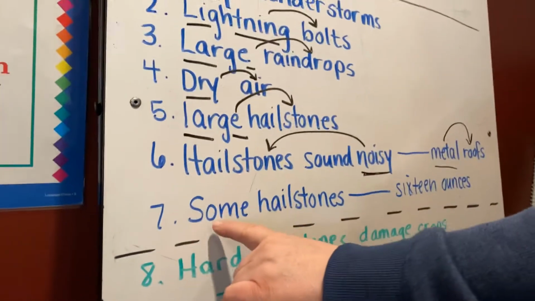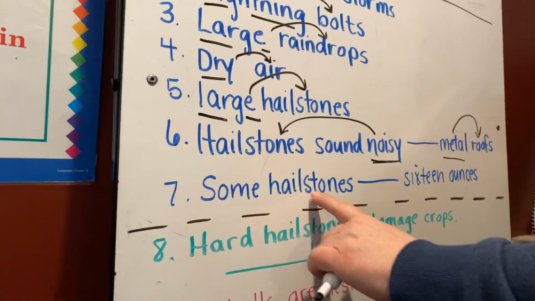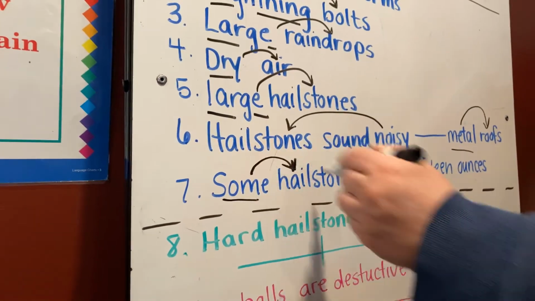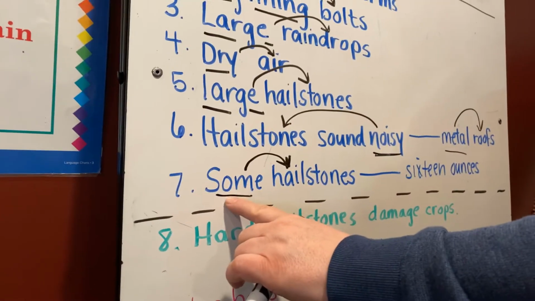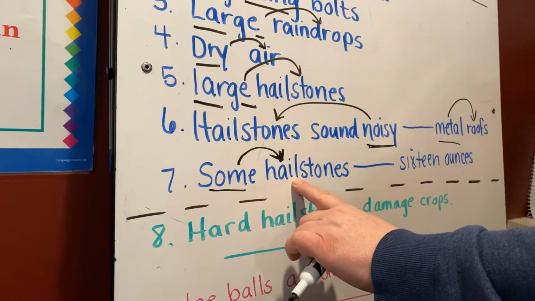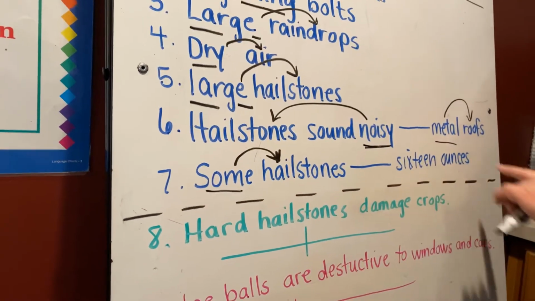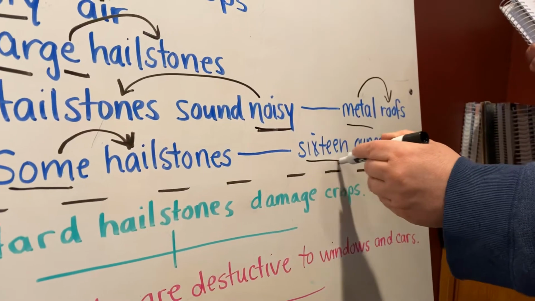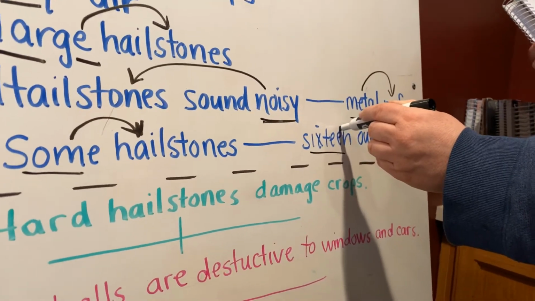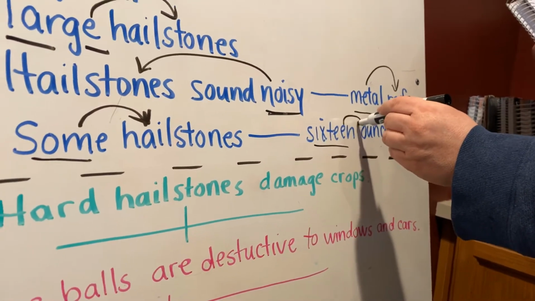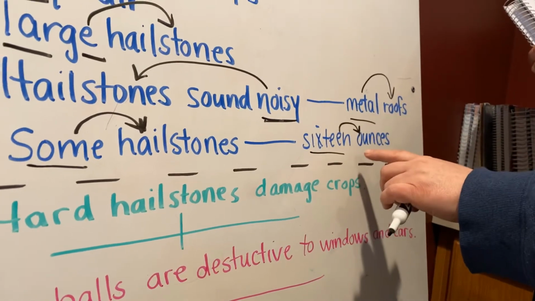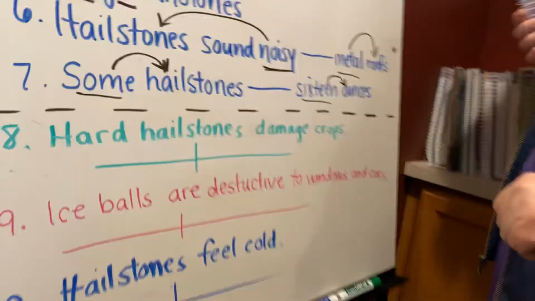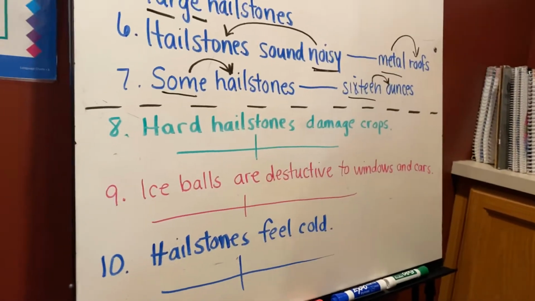Okay? Sentence 7, some hailstones. Some is describing hailstones. Okay? The adjective is describing the noun. 16 ounces. Okay, what's the adjective there? The adjective is 16, and it's describing the noun ounces. Okay, if you have any questions about either of these two sections, I want you to send me an email or have your parent text me and we'll discuss those.